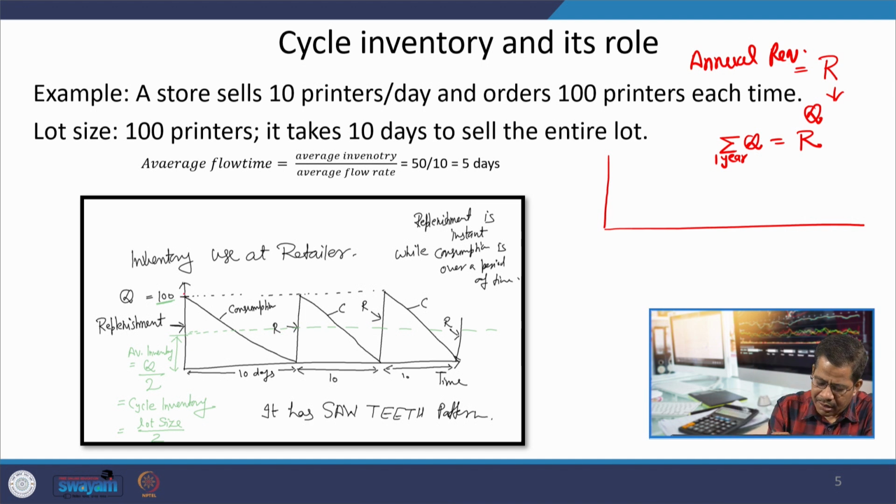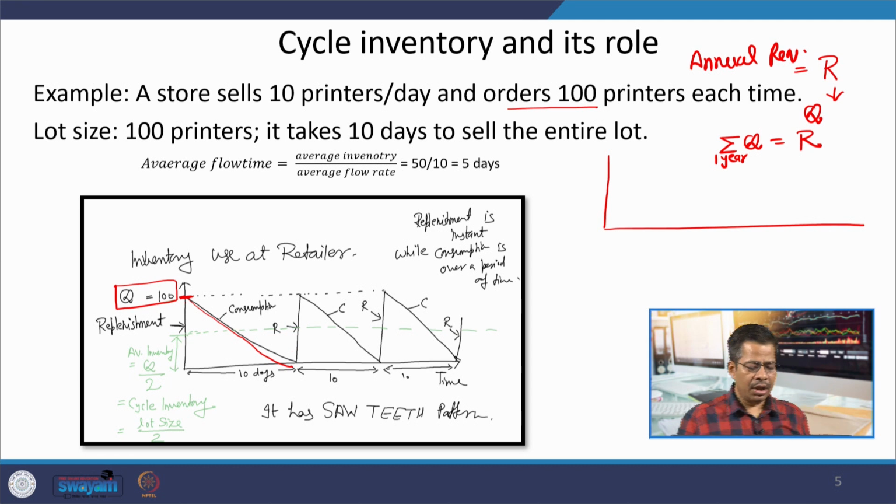So, here we are placing the order of Q quantity; in this illustration, I am considering Q equals 100. Once you give the order, you receive Q supply, and then you start consuming these Q over a period of time.